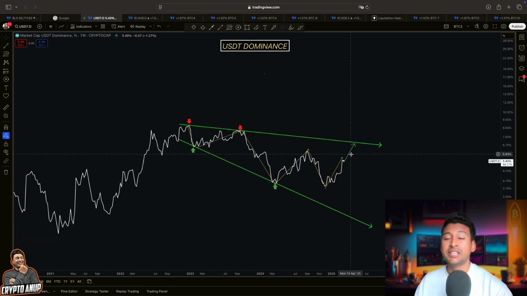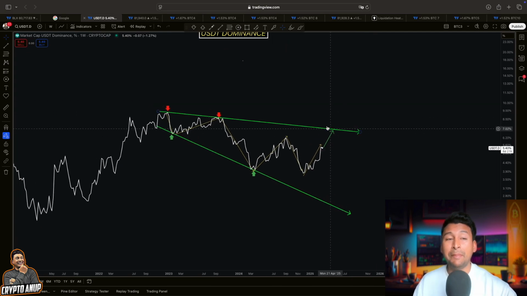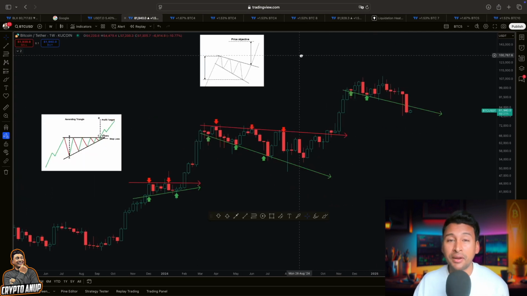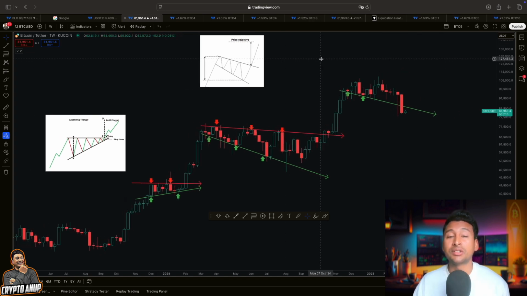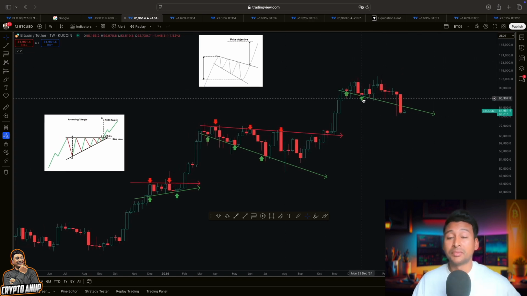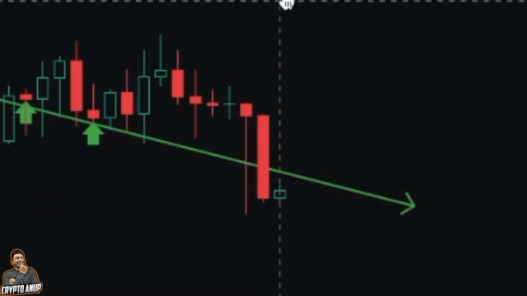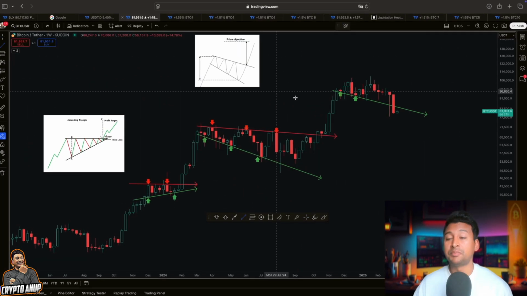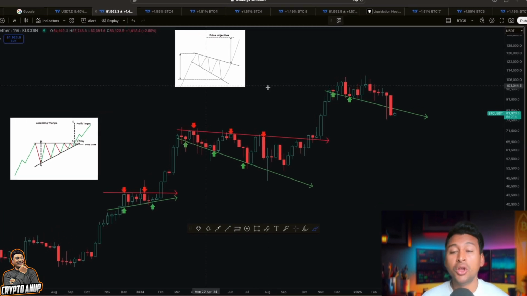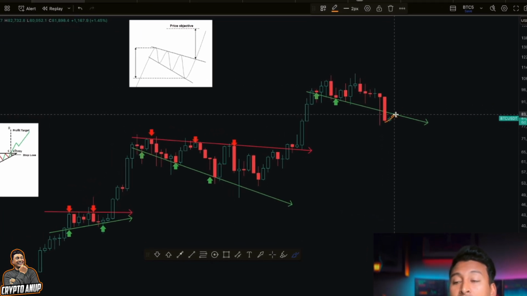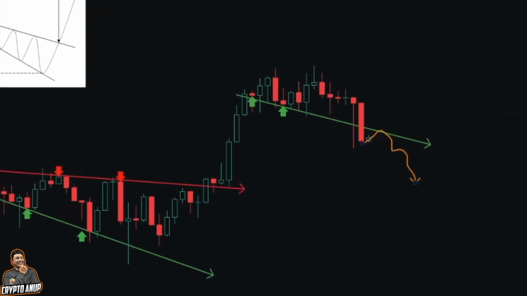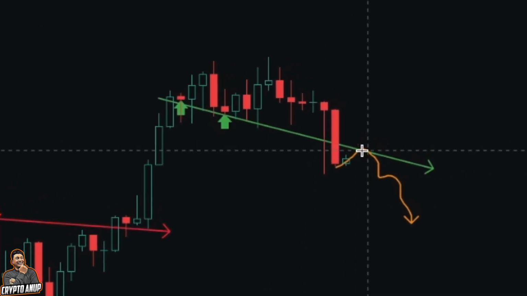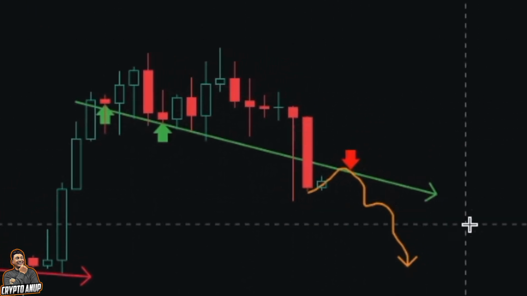I mean, USDT dominance getting strained, heading towards this upper trend line, means we should prepare ourselves for a target which is going to be below 80,000. Unfortunately, Bitcoin looks like it is already losing the support around 85, 86,000, I mean, the support from this falling trend line in a weekly time frame. Now we must prepare ourselves for a continuation which might look somehow like this: a relief rally in the medium short term, Bitcoin coming for a retest around the previous temporary support line, and then heading towards the original trend direction.